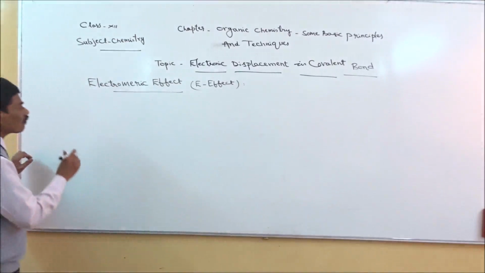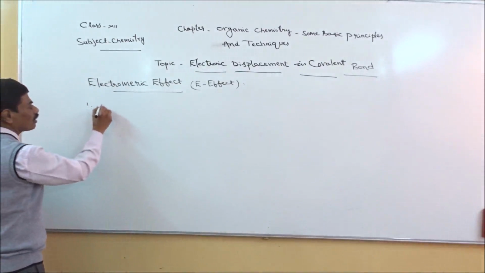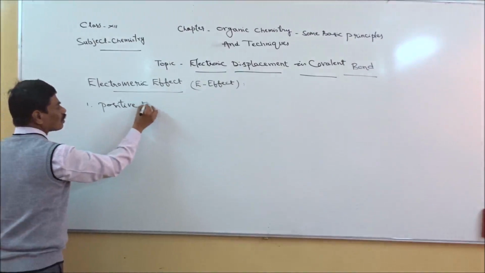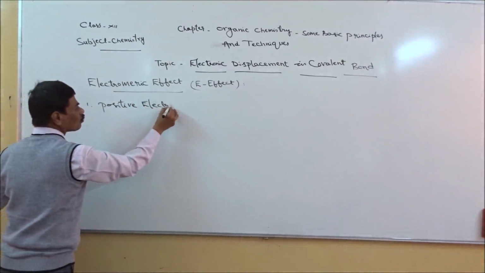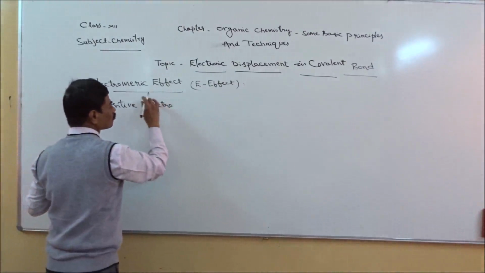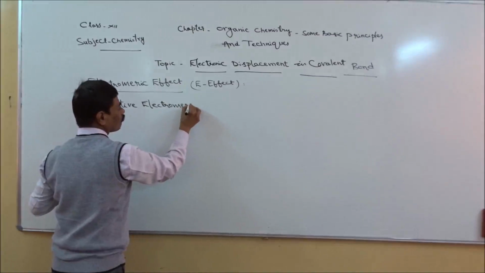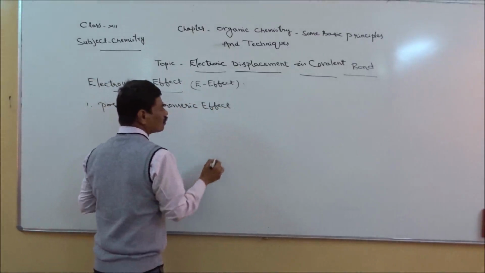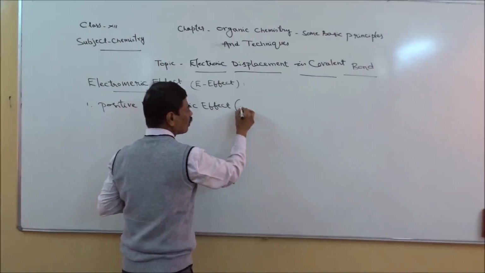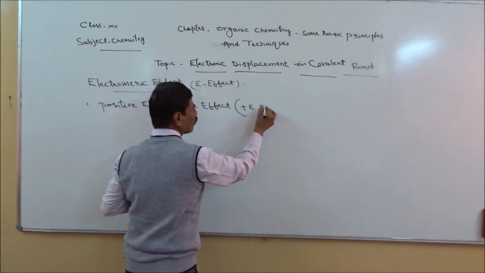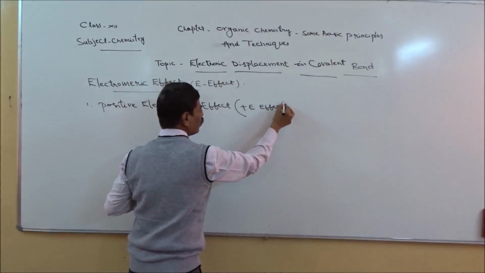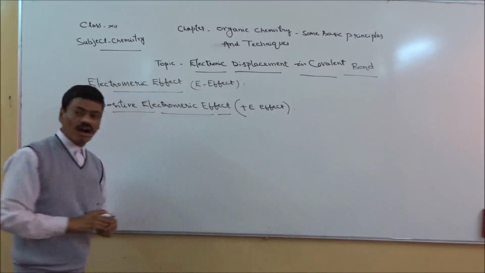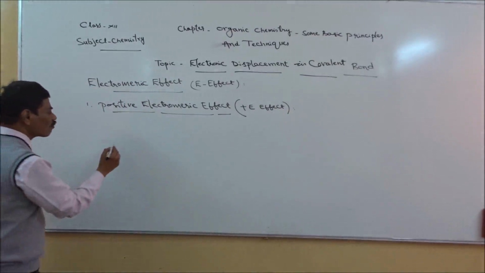Now let us see those two. So here electrometric effect is divided into two types. One is positive electrometric effect. This is also known as plus E effect. So in the case of positive electrometric effect, compound containing a double bond. Example.